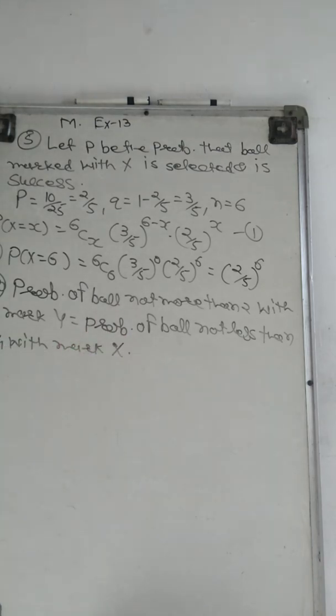So here we want to find P(X greater than or equal to 4). Not less than means X is either 4 or more than 4.